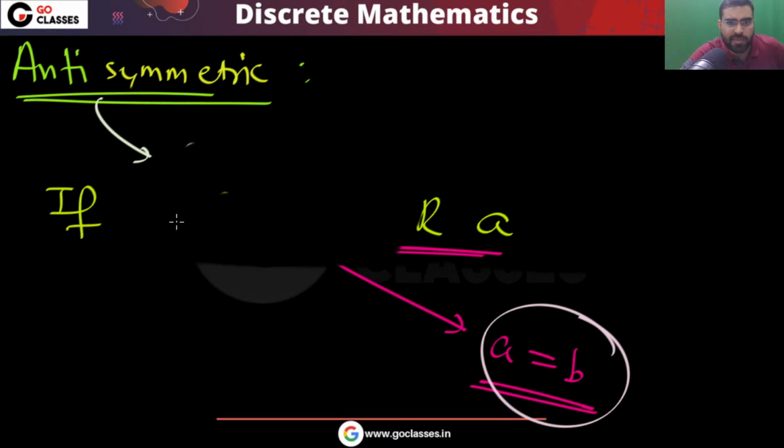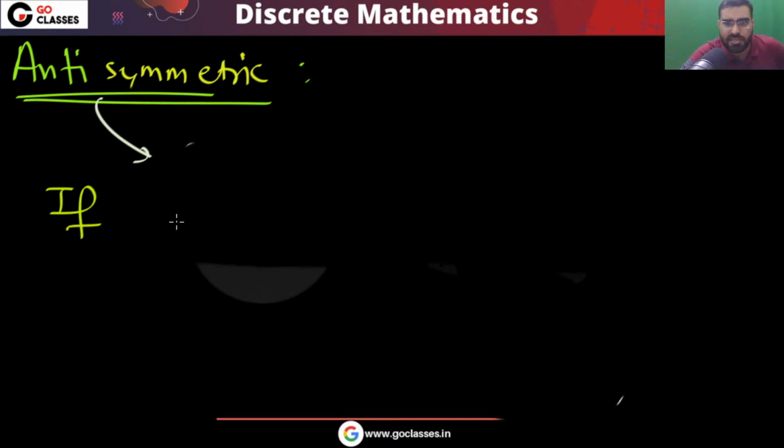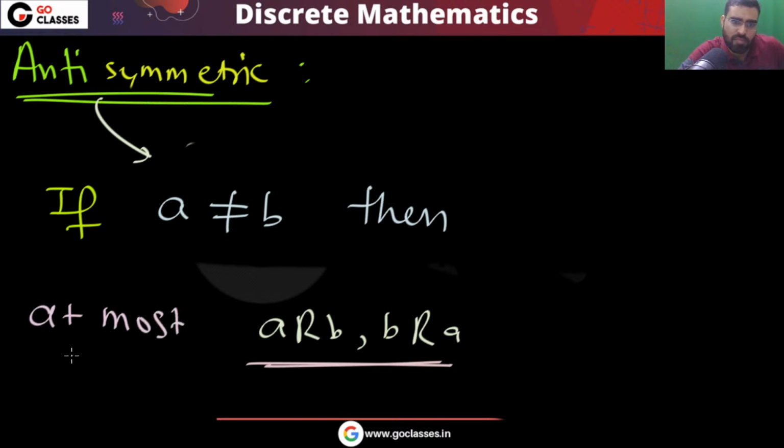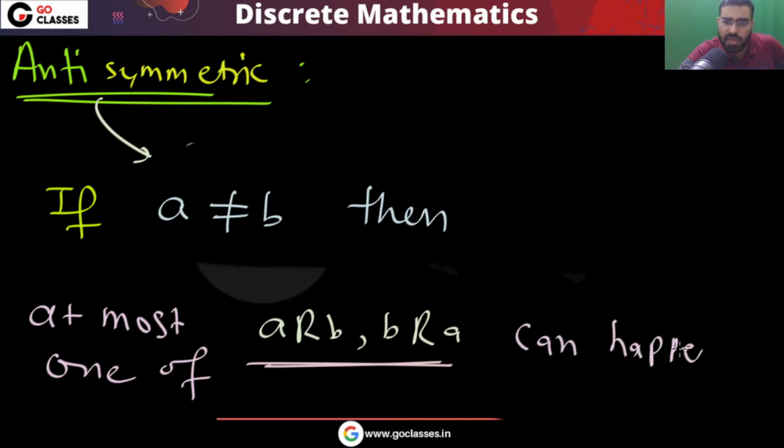If you have two different elements, that is, if A is not equal to B, then A related to B and B related to A can never both happen. At most one of them can happen. This is the definition of antisymmetric.